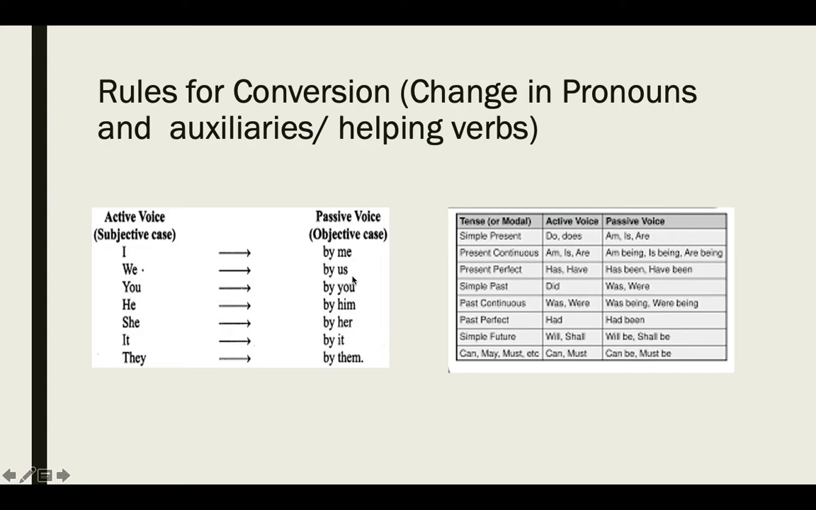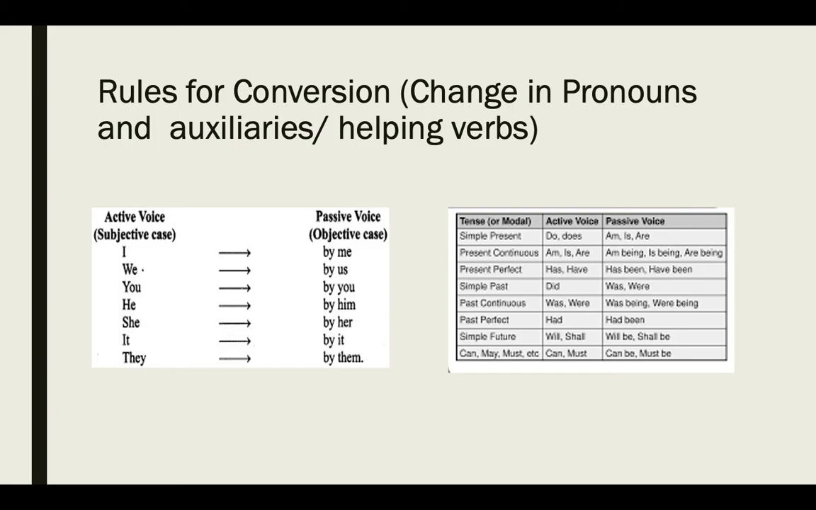We becomes us, you still will be you, he becomes him, she becomes her, it will remain the same and they will become them, okay? And now we are moving towards auxiliaries. Auxiliaries means helping verbs. So girls, as I have already told you, every passive sentence contains the third form of the verb, that means we are going to change only auxiliaries or helping verbs every time.